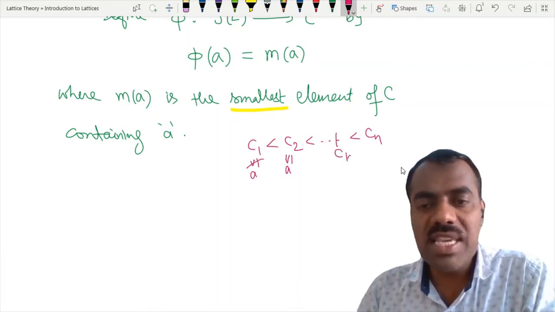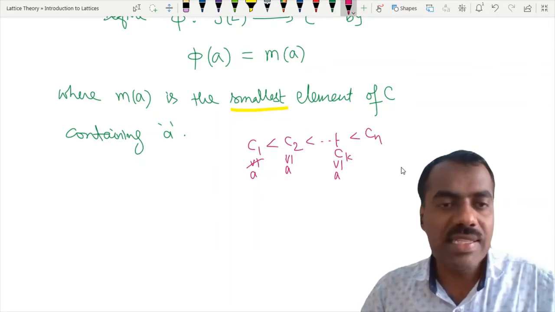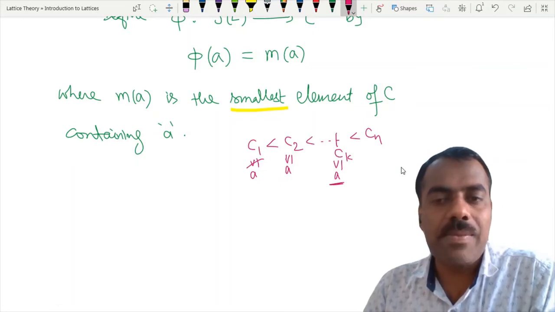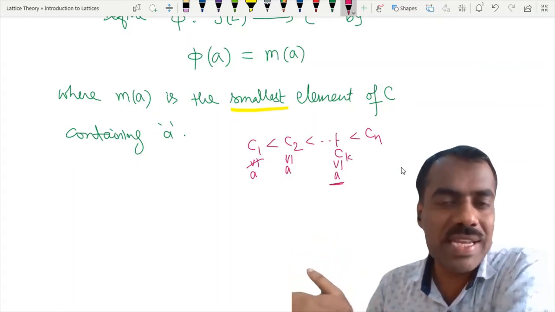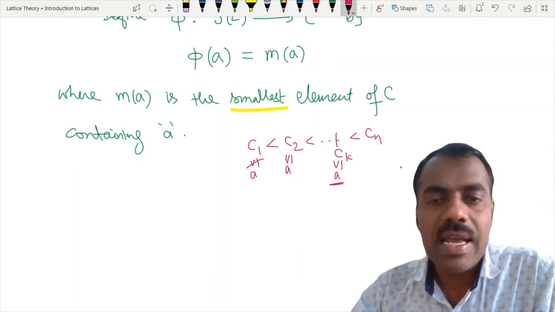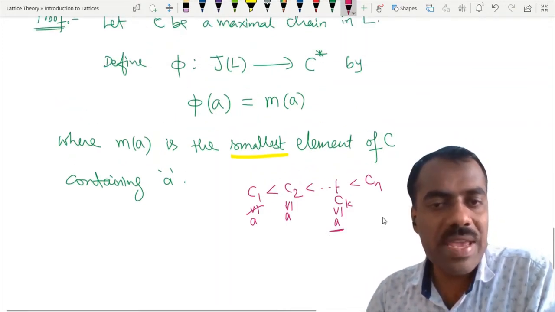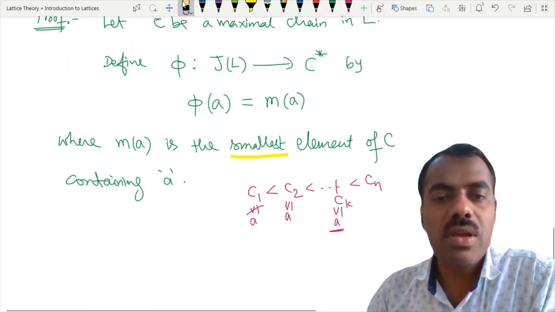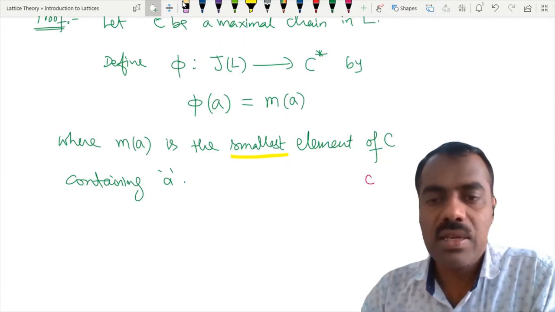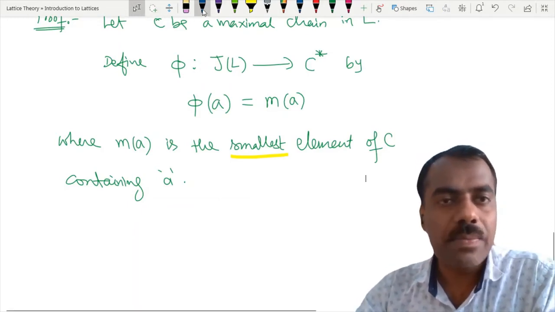It is equal to some Ck if A is contained in Ck, but A is not contained in any element less than that. Is this clear? So that is the smallest element of C which contains A. Of course, after that every element contains A. So what we are saying is, is A contained here or not, and what is the smallest element that contains it? What is meant by M(A)? M(A) is the smallest element from the chain which contains A.